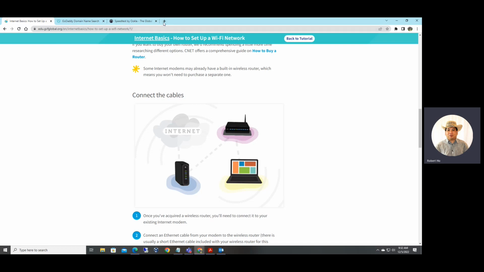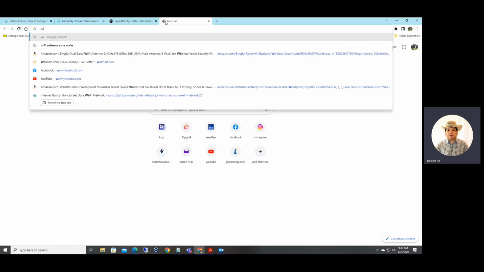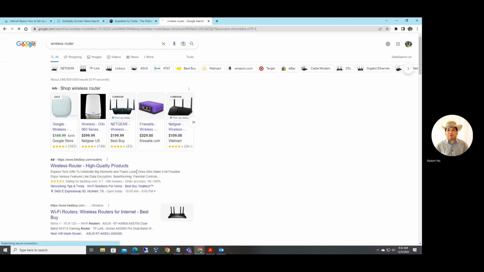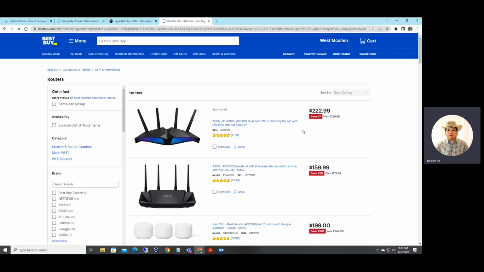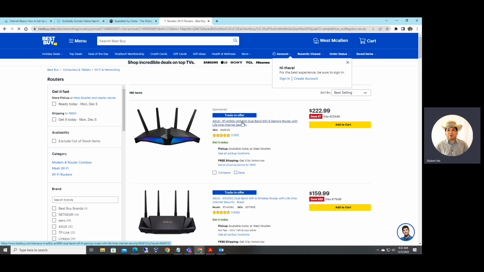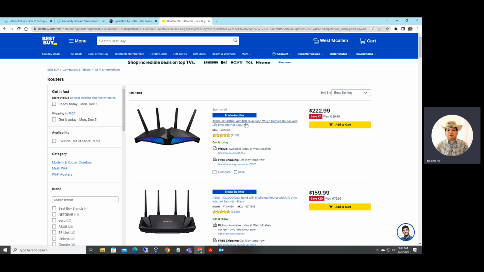Let me show you some of the most recent wireless routers, right, that you can purchase. Okay. Let's check Best Buy here, right? This is the latest one. This latest one is Wi-Fi 6, right? The standard is AX, right? The wireless standard 802.11ax is a dual band Wi-Fi 6. Notice that the price is 229, right? This is good if you are a gamer, right?